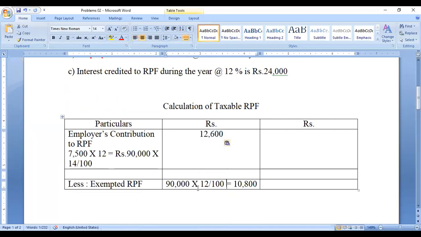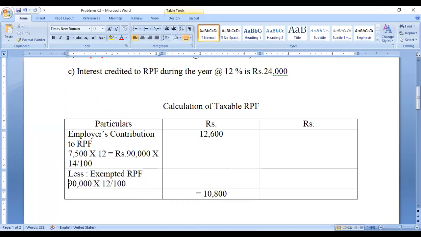Only 12 percent is exempted, so up to 10,800 it is exempted. The remaining difference amount is taxable.